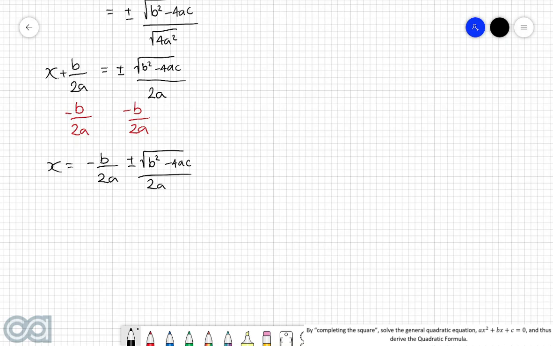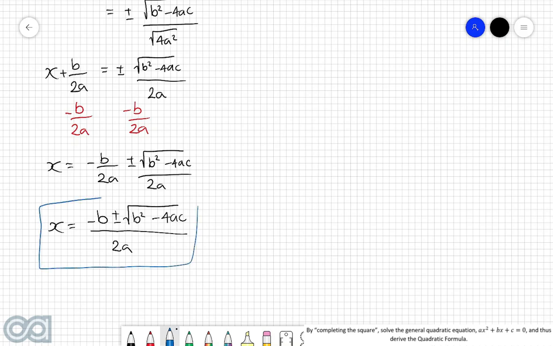And so because these two fractions on the right-hand side have the exact same denominator, we can now combine them into a single fraction. In other words, we now have x is equal to negative b plus minus the square root of b squared take 4ac, all divided by 2a. And just like that, we have used the method of completing the square to derive the quadratic formula.